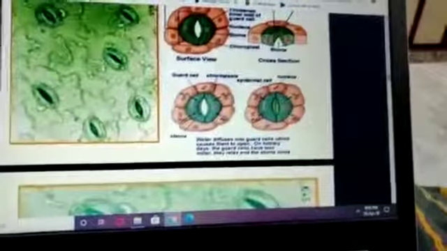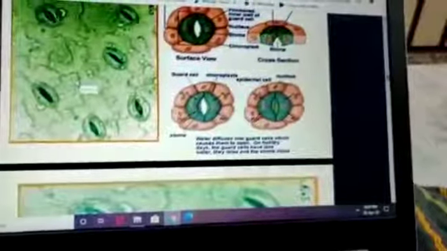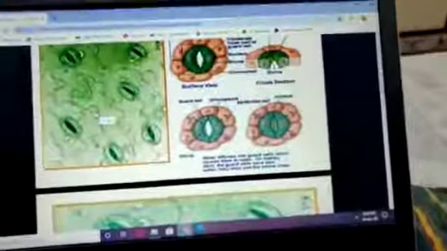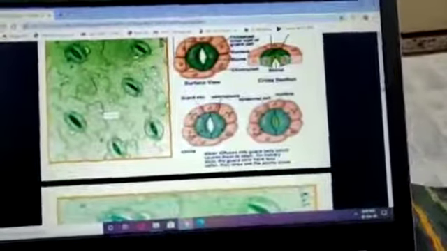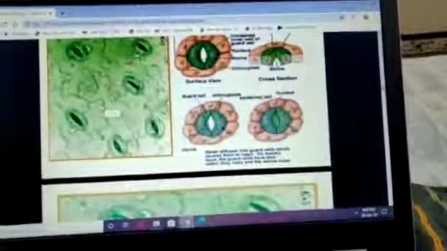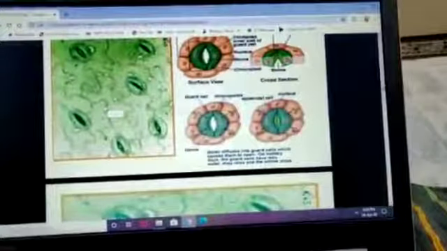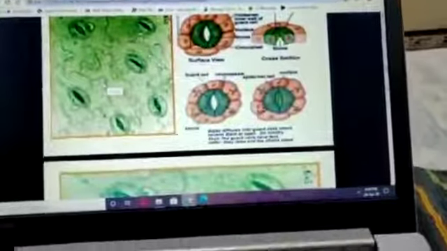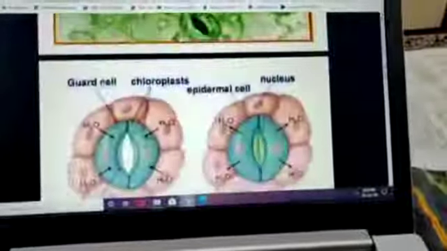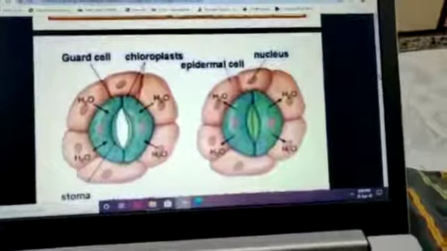At that time you must have seen the structure of stomata, and this year also we are going to prepare a temporary mount of a leaf peel to study the structure of stomata. So don't worry, we will study it in the practical period also. So this is the structure of stomata. Okay, guard cells, exchange of gases, transpiration takes place.